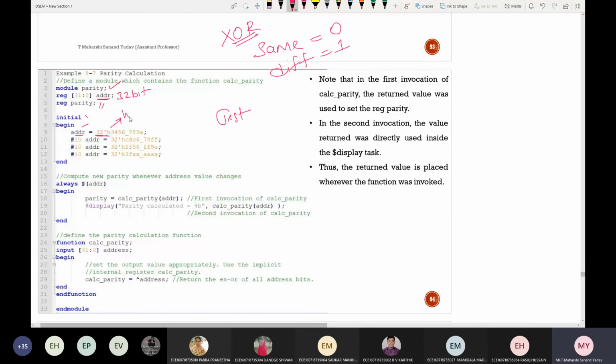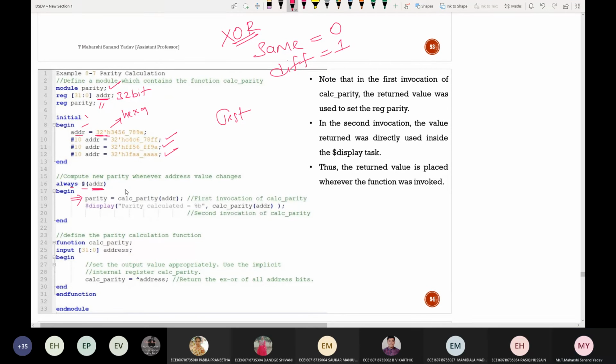Hexadecimal. It is called hexadecimal. Again, after 10 nanoseconds, this should be the value. So 10 plus 10, after 20. So 20 plus 10, 30. Depending upon the time interval, this will keep on changing. Now see here, always at the rate of address. Whenever there are changes in the values of this address, this particular line should be executed.